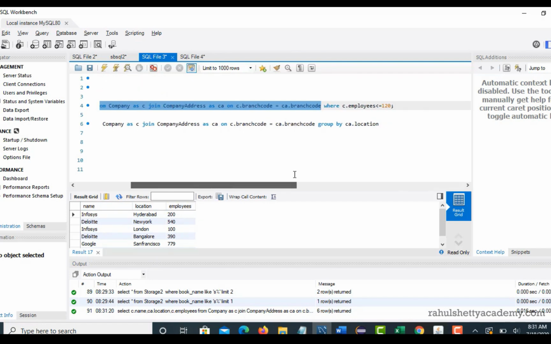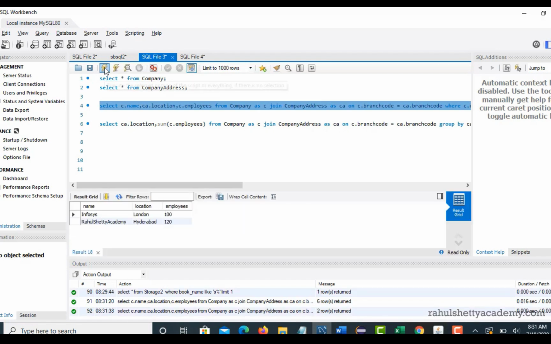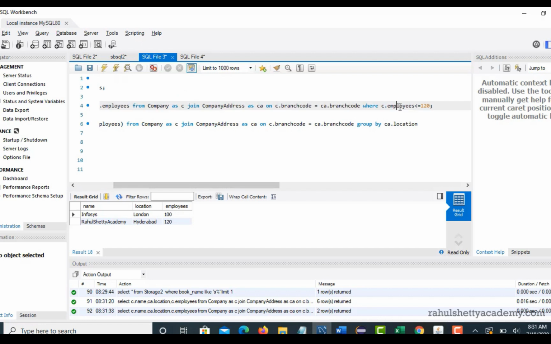Now if you want to get the employee count less than 120, then you can use a where condition that gets me the employees who are less than 120, so that Infosys and Rahul Shetty Academy will be skipped. Okay, you get those two results because you are asking only for those two, right? So where is applied before you start actually applying group by.